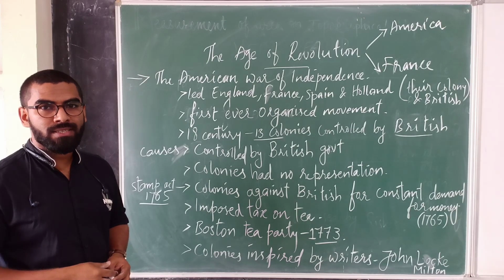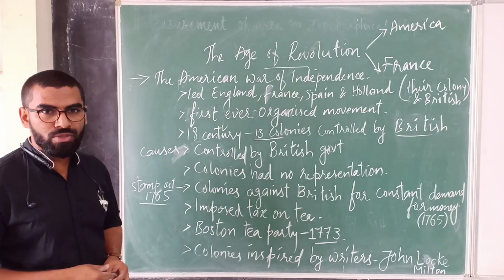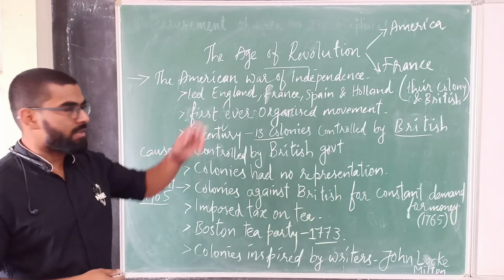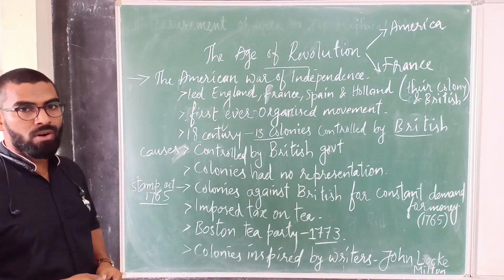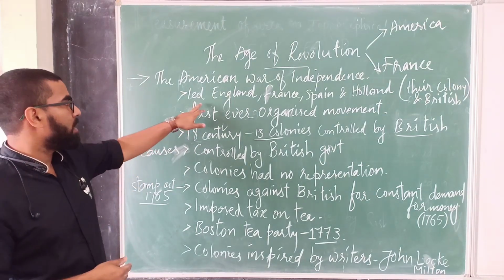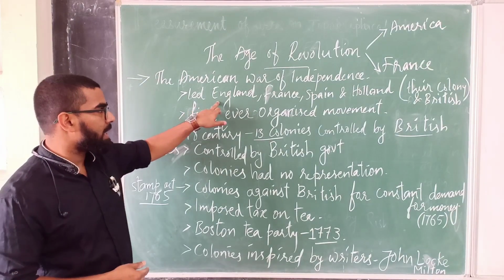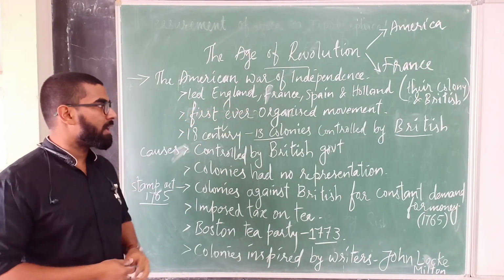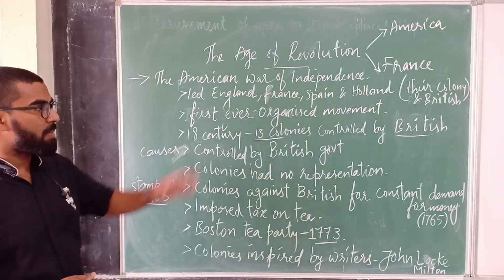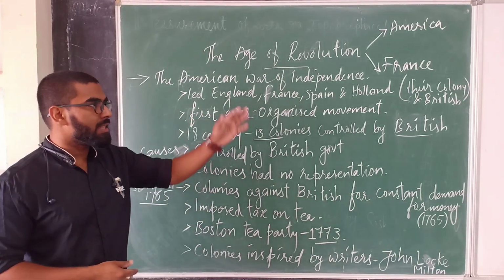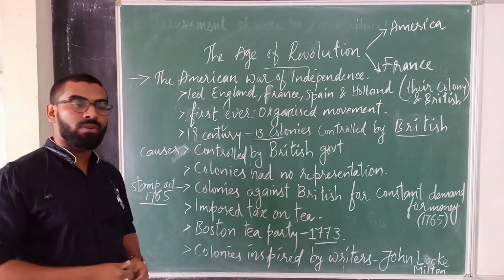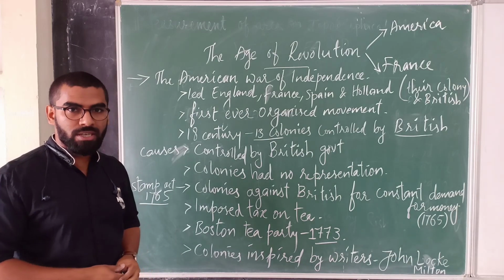Today we are going to discuss the topic: the age of revolution, the age of change, which took place in America and in France. The first is the American War of Independence, which occurred with the help of England, France, Spain and Holland. The people from England, France, Spain and Holland had settled in America, and America was already controlled by the British government.